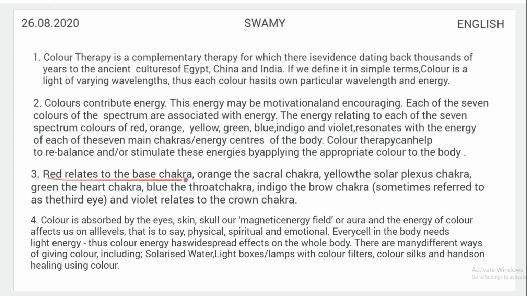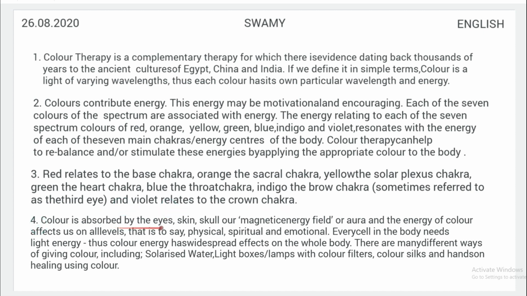Red relates to the base chakra, orange the sacral chakra, yellow the solar plexus chakra, green the heart chakra, blue the throat chakra, indigo the brow chakra, sometimes referred to as the third eye, and violet relates to the crown chakra.